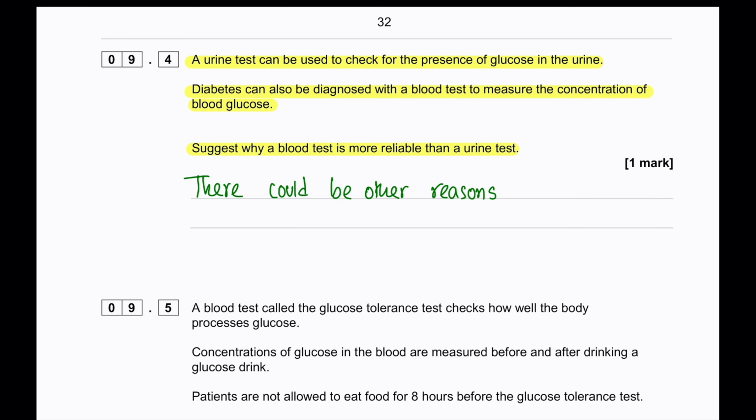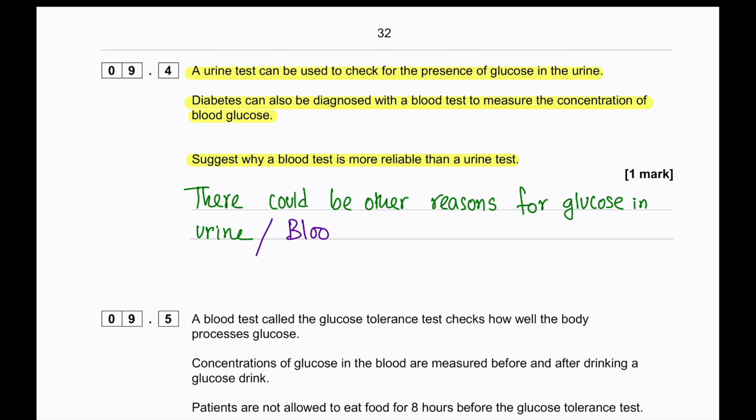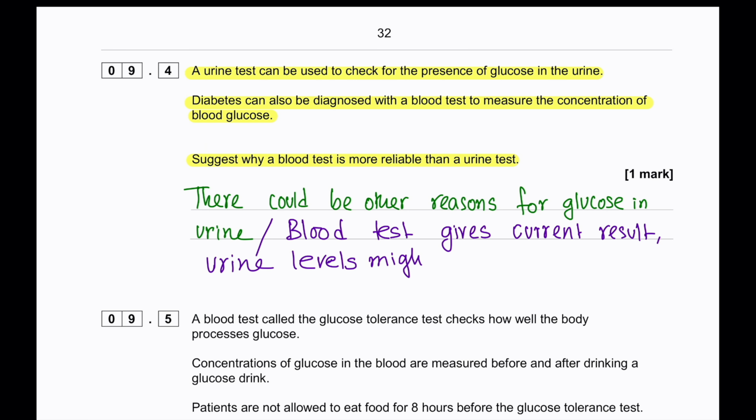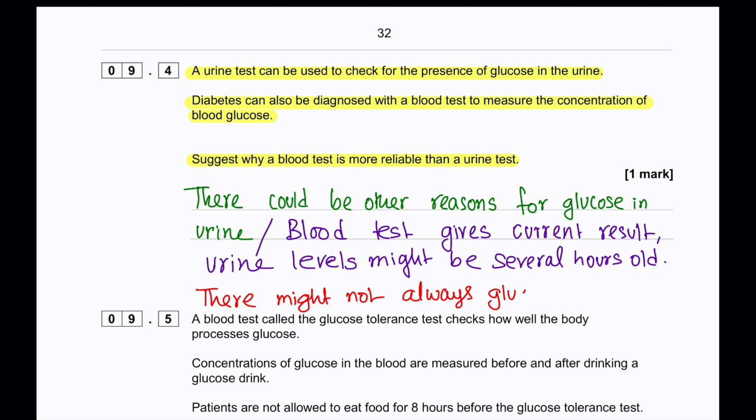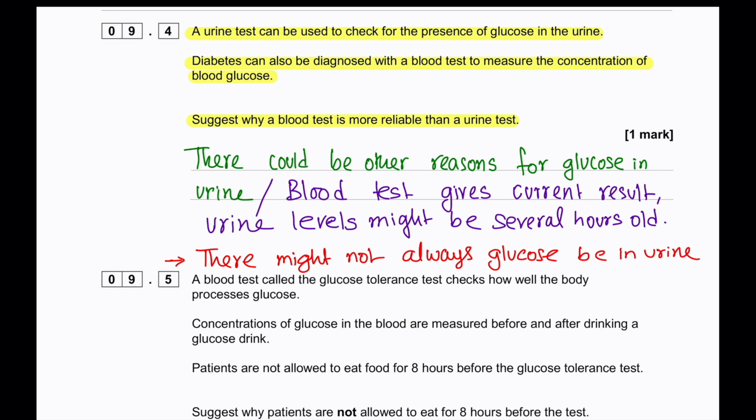The second point is that a blood test gives the current or immediate glucose level, but urine can be behind by several hours because urine takes quite a long time to accumulate and then be expelled out of the body. And there will not always be glucose in the urine. So any one of the 3 points would be correct.